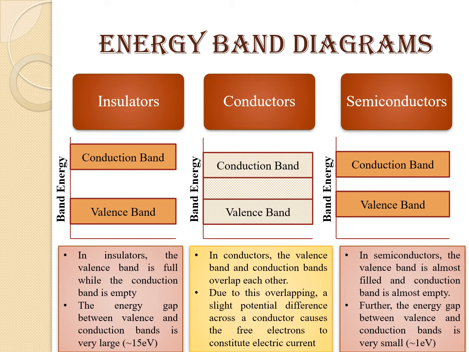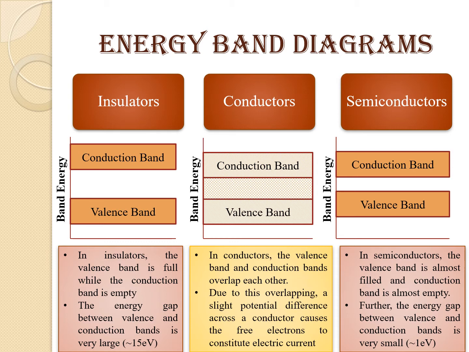Energy band diagrams. As we have seen, we have insulators, conductors and semiconductors. We have studied the conduction band as well as the valence band, and also the energy gap, that is the forbidden energy gap. Here in this slide you can see the different energy band diagrams. Coming to the first diagram, insulators. We can see that the valence band is full while the conduction band is empty. The energy gap between the valence and conduction bands is very large, approximately 15 electron volt.